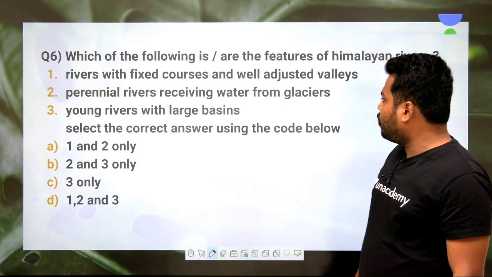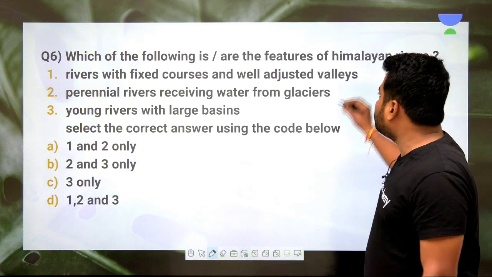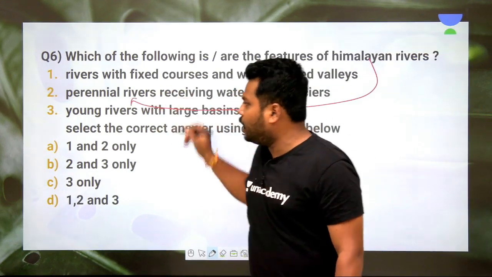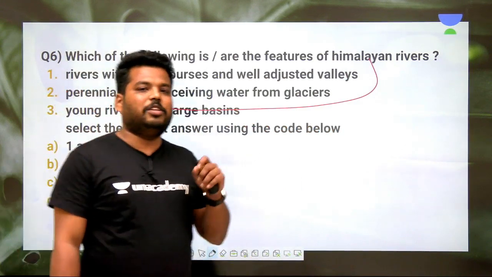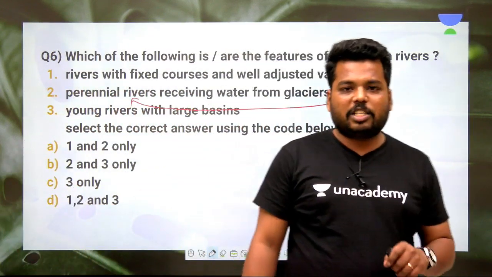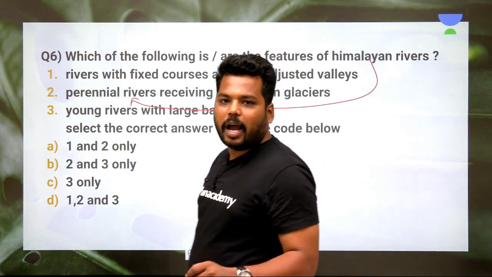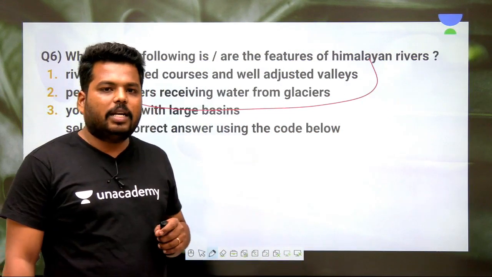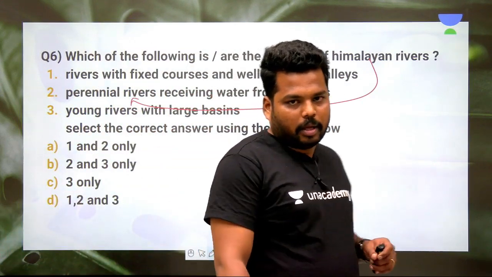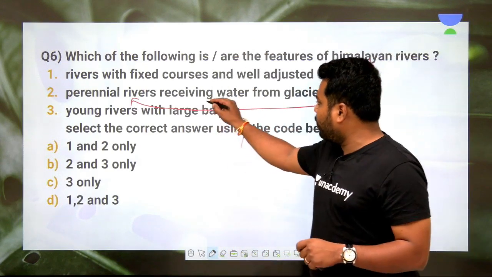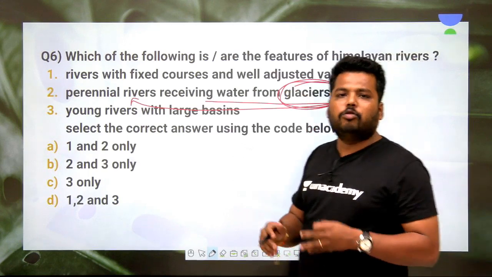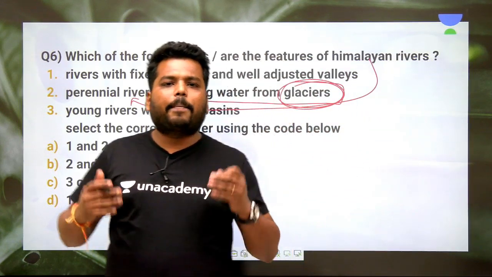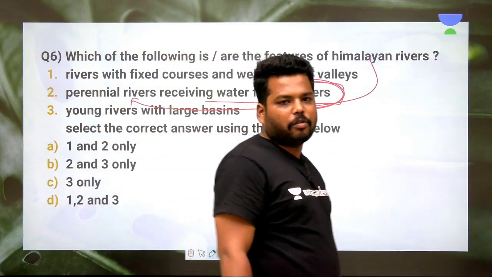Perennial rivers receiving water from glaciers. Yes, it is true. Himalayan rivers are perennial in nature, irrespective of the season which we have, the rivers which are present will flow because they are formed from melting of glaciers. A glacier is nothing but a huge solid ice block present at the high altitude regions of the Himalayas.